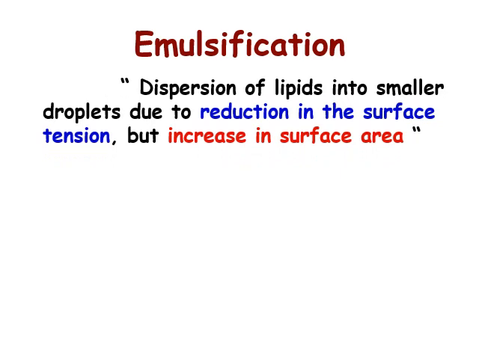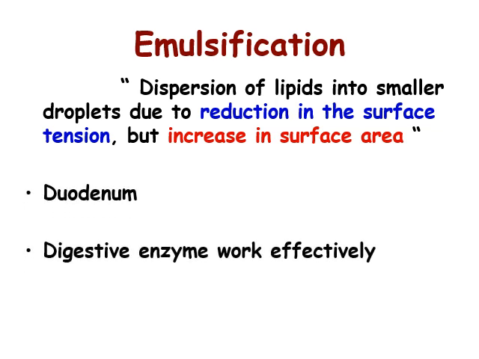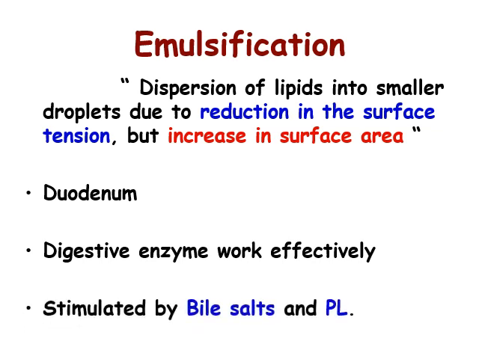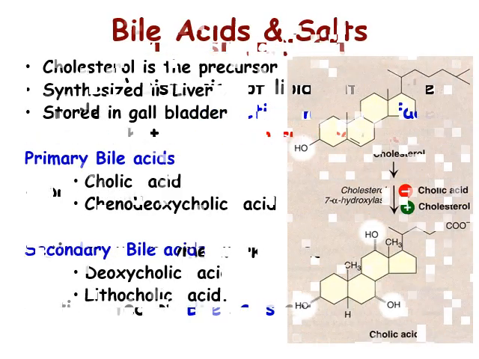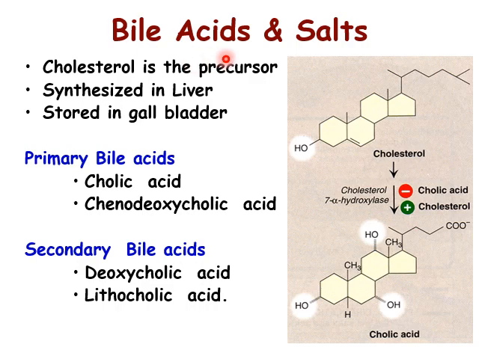Digestion of lipids is helped by the process of emulsification, which is defined as the dispersion of lipids into smaller droplets due to reduction in the surface tension but increase in surface area. It occurs in the duodenum. When emulsification occurs, digestive enzymes work effectively. It is stimulated by bile salts and phospholipids. Bile acids and salts are the compounds present in bile which act as detergents and help in the process of emulsification and thereby digestion of lipids.